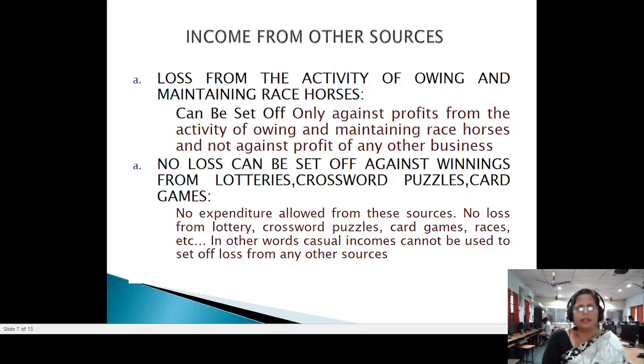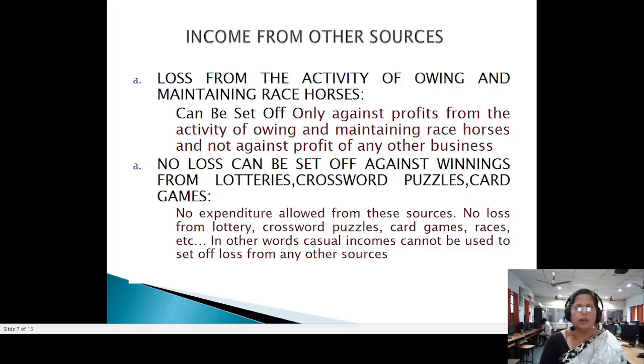When we take these other regular incomes under other sources, if there is any loss under this regular income, it can be adjusted against any other heads of income. From some other head you can adjust these losses.